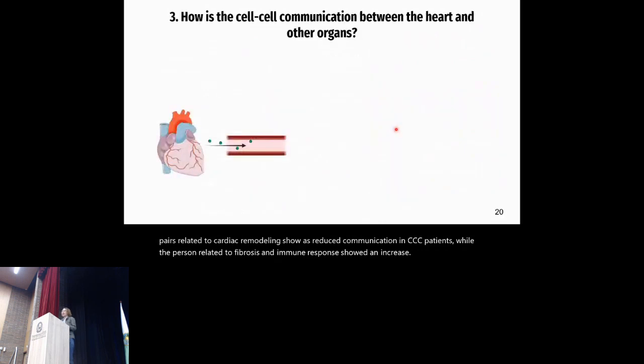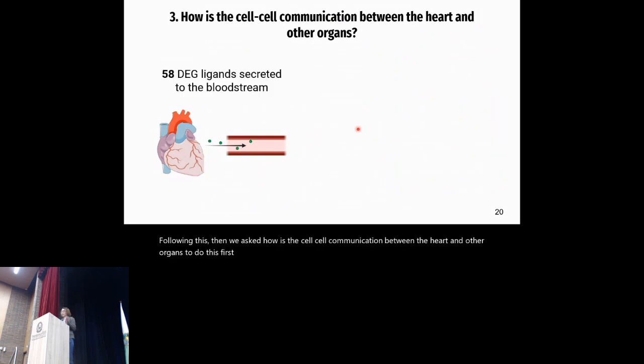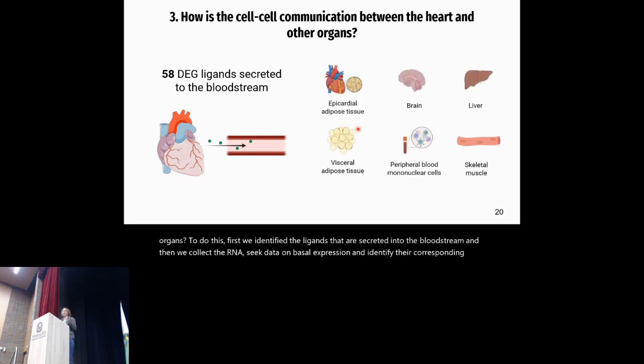Following this, then we asked how is the cell-cell communication between the heart and other organs. To do this, first we identified the ligands that are secreted into the bloodstream. And then we collected RNA-seq data on basal expression and identified the corresponding receptors in epicardial and visceral adipose tissue, brain, PBMCs, liver, and skeletal muscle. Here it's important to clarify that our RNA-seq data originated from patients in the chronic stage, and we don't have comparable data for the tissues in the same stage.